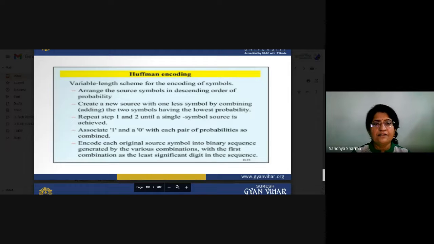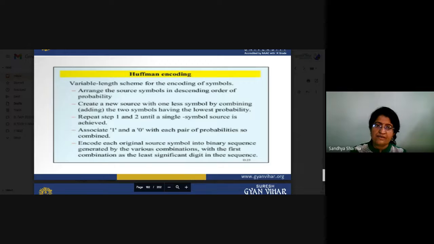Second, create a new source with one less symbol by combining the two symbols having the lowest probability. You add the lowest probability symbols. Then repeat steps 1 and 2. Then associate 1 and 0 sequentially with each pair of probabilities.